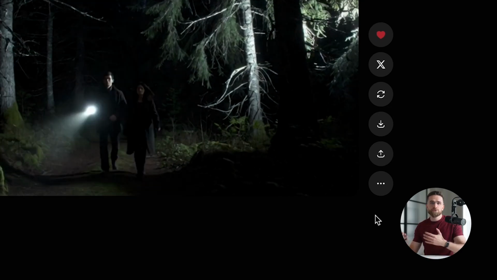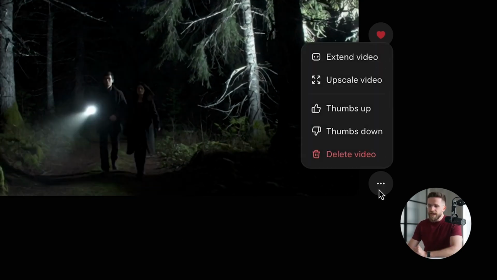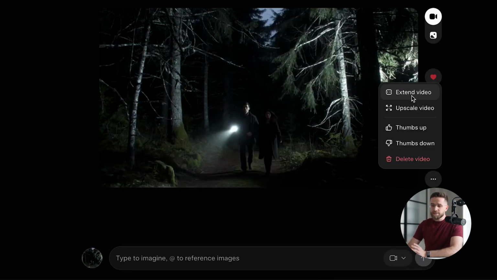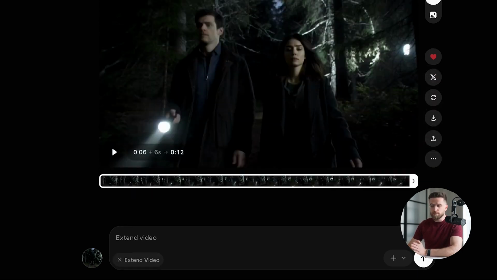Time to extend it. Here's where the magic happens. Look to the right of your video. See those 3 dots? Tap them. A menu appears, several options. And there, right below, Extend Video. This button is the entire reason we're here. This is what most people never find. Click it. A new prompt box opens at the bottom. It's asking, what happens next?